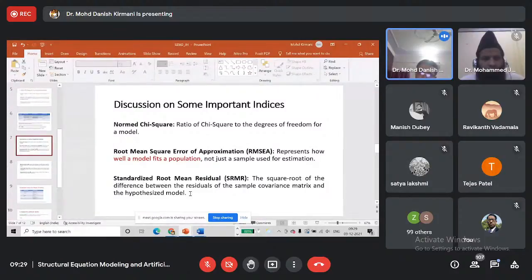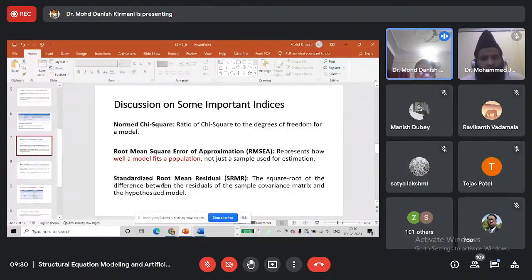The gap between these two matrices is known as the residuals. So the square root of the difference of the residuals of the sample covariance matrix and the hypothesized model is known as SRMR.